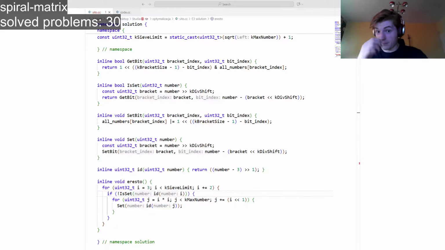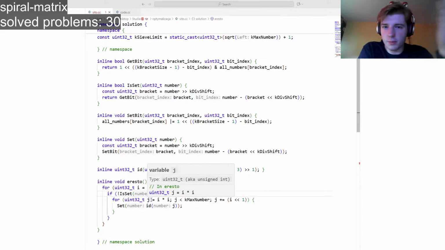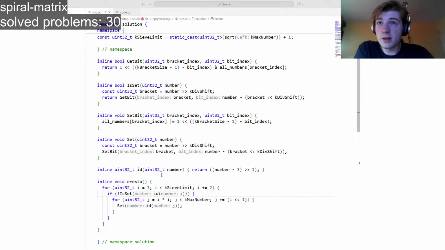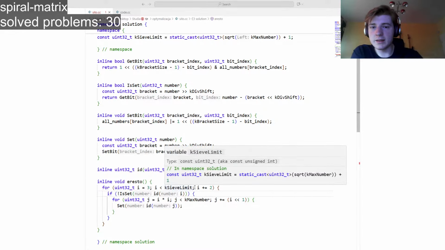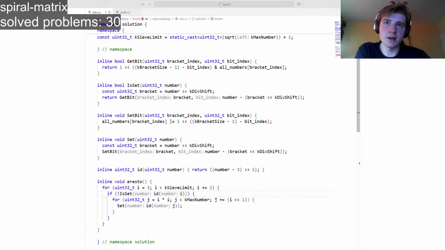You iterate over its multiples like that, and thanks to this, you kind of mark out every composite number. Now, you start from 3 because all composite numbers are odd, so you don't really have to start from 2 and erase all even numbers. That would be a performance hindrance, right? So you start from 3, and then it's 9.